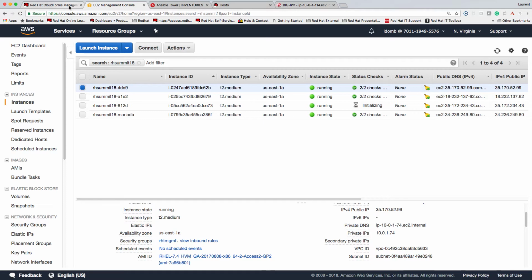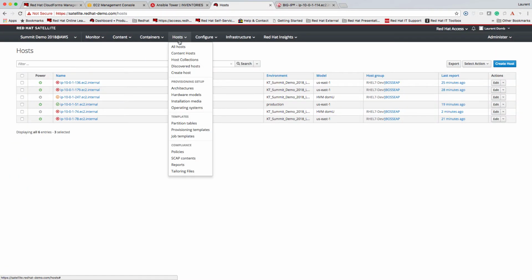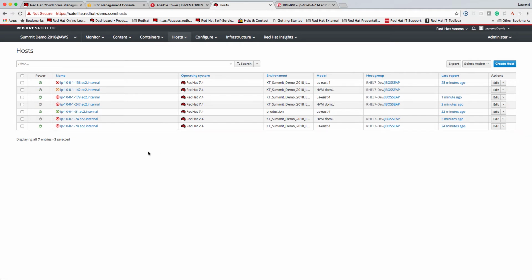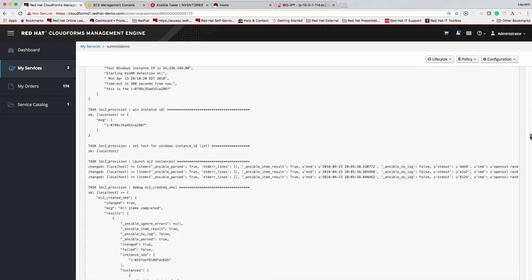And we can go check in Satellite now that all the hosts have checked in and are part of the correct host group. We see here that that's the case again. Registration is very important, that they have the correct channels for JBoss EAP so that they can then build the application server and connect to the Windows MariaDB database.